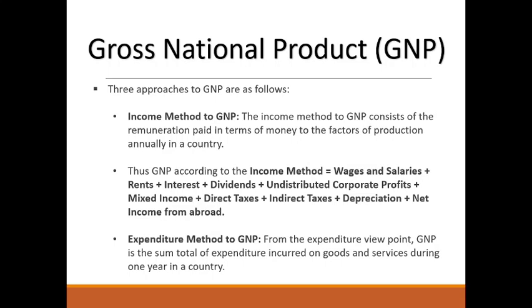There are three approaches of GNP. Number one, the income method to GNP. The income method consists of the remuneration paid in terms of money to the factors of production annually in a country. GNP according to the income method is equal to wages and salary plus rent plus interest plus dividend plus undistributed corporate profits plus mixed income plus direct taxes plus indirect taxes plus depreciation plus net income from abroad.